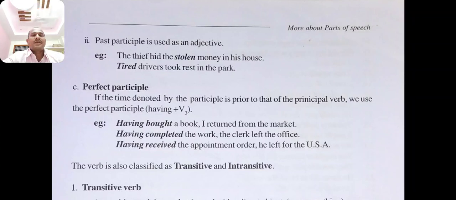Having completed the work, the clerk left the office. Having received the appointment order, he left for the USA. Having bought, having completed, having received are perfect participle examples.